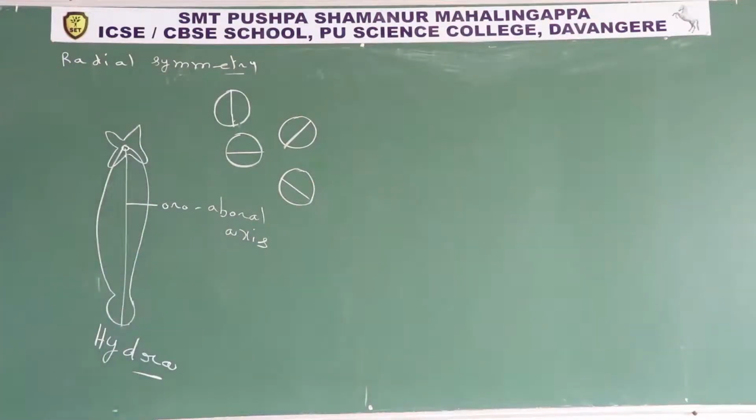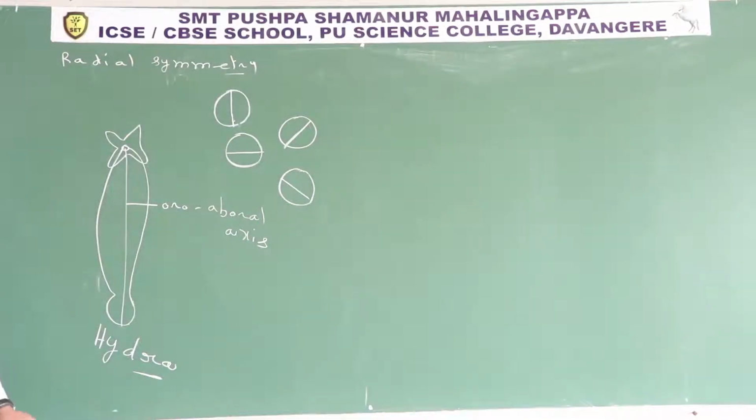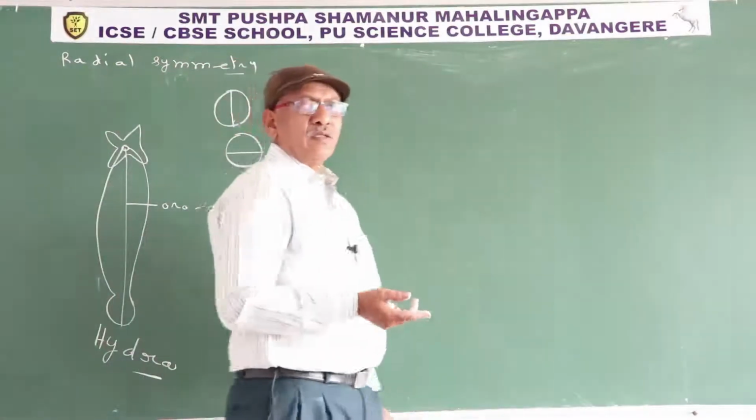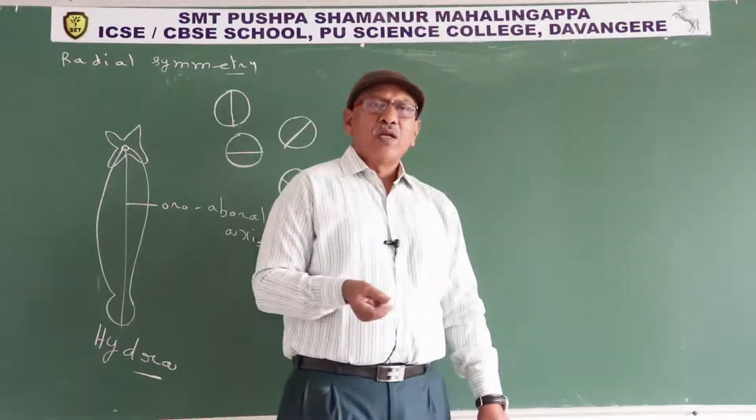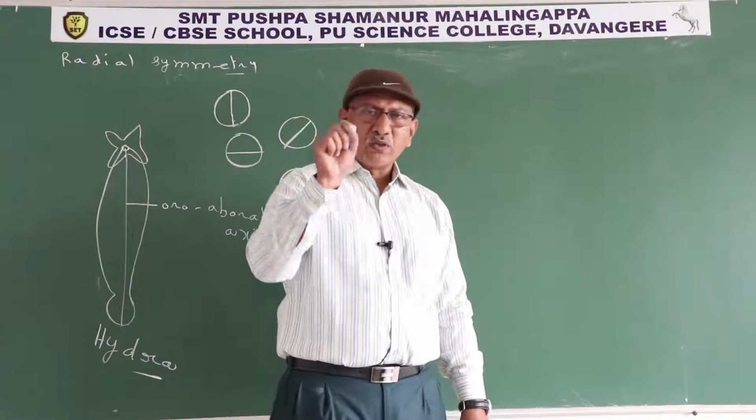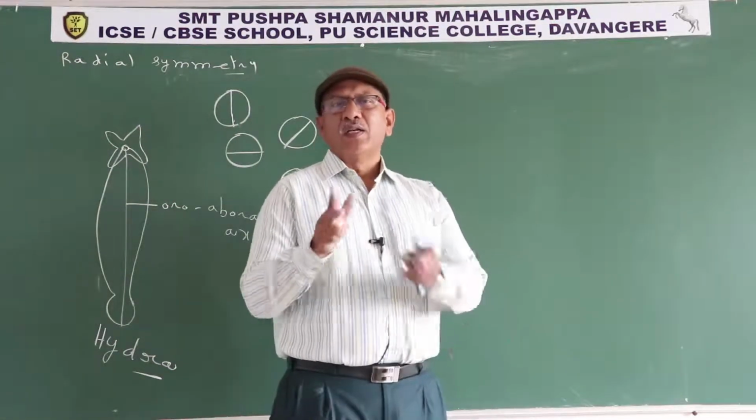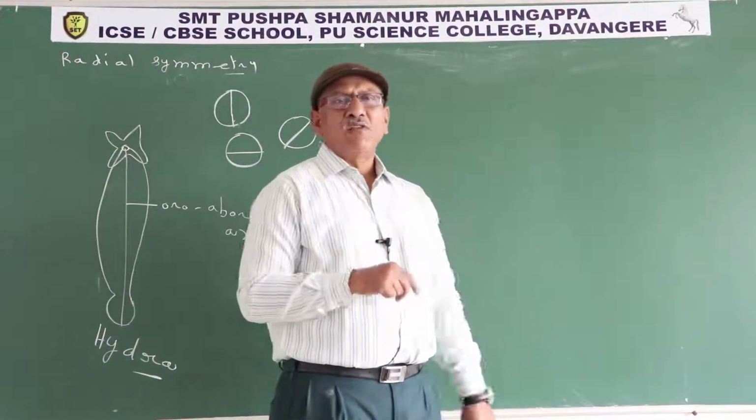Asymmetry: most of the poriferans are asymmetrical. We already discussed that asymmetrical means if we cut the animal through any plane passing through the central part of the body, it becomes two unequal halves.